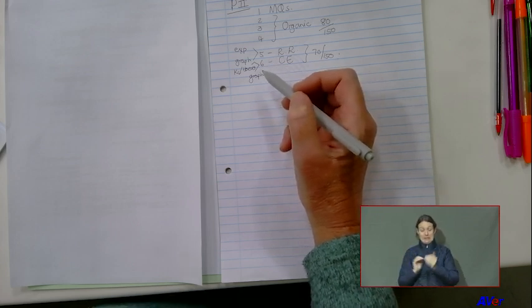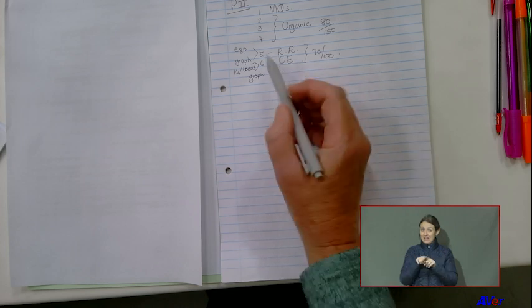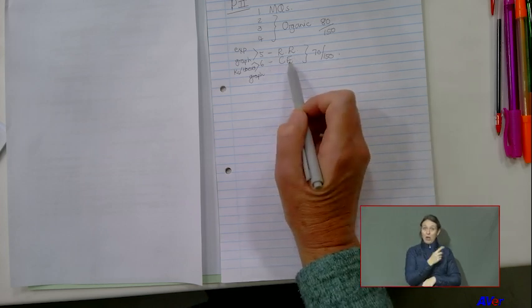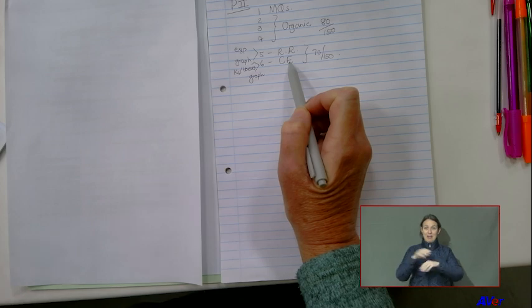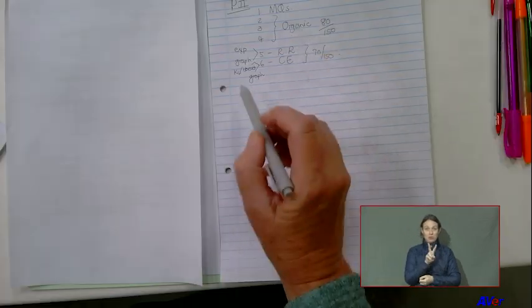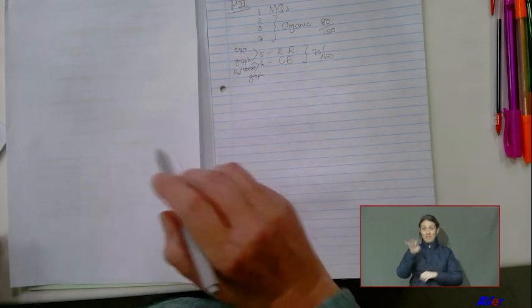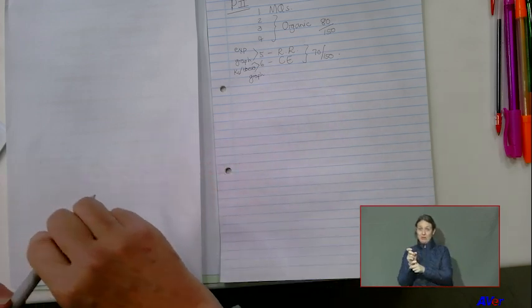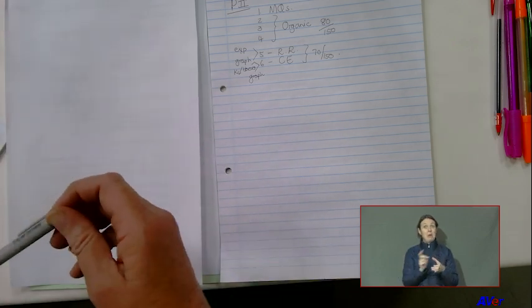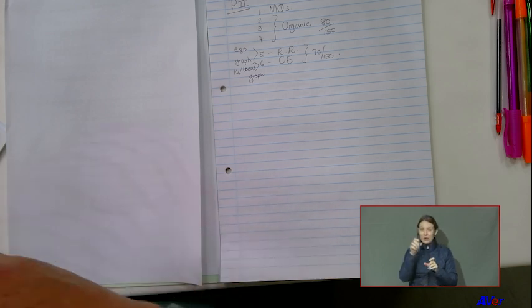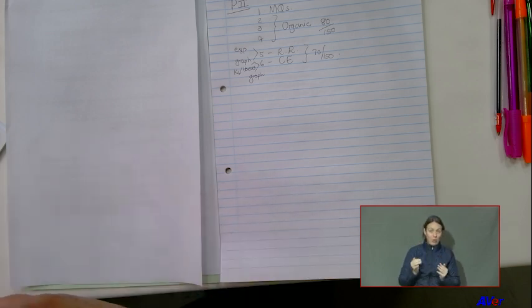At the end of the year, and even in the September exam, it will be 1 question on reaction rate and 1 question on chemical equilibrium, because the extra questions are going to be acid and base, my favorite, and then 2 questions on redox reactions. But for now, questions 2, 3, 4 are organic chemistry, and 5 and 6 will be reaction rate and chemical equilibrium. So it's very important that you still attend the classes, because we're going to work through old question papers and the structure of the paper.